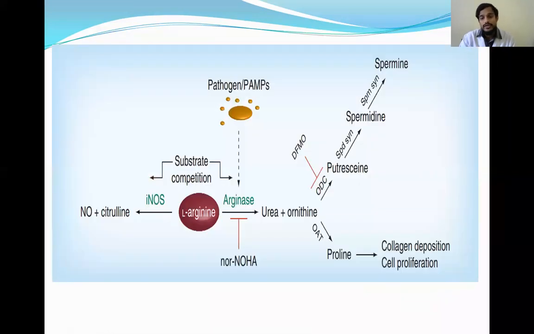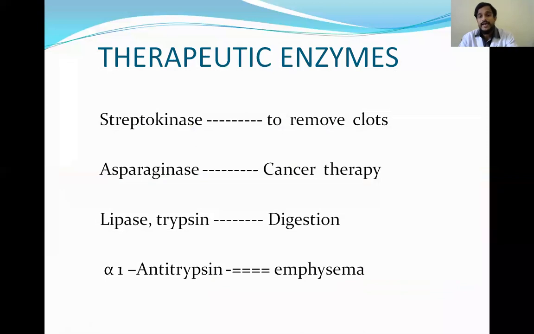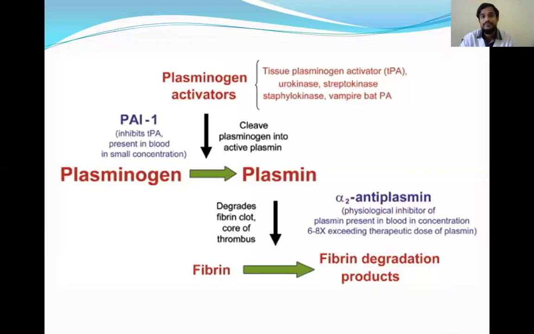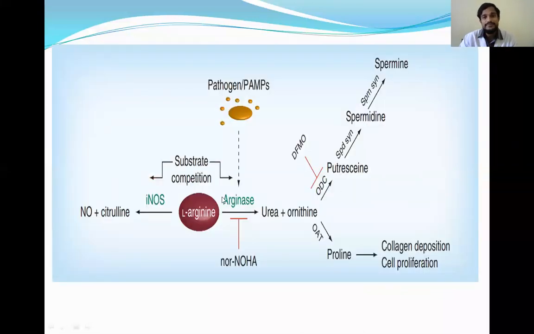And coming to the second one, the asparaginase is useful in cancer treatment. Okay, so what asparaginase does is it will prevent the collagen deposition and cell proliferation. This asparaginase prevents the cell proliferation and collagen deposition, by which it controls the progression of the cancer.